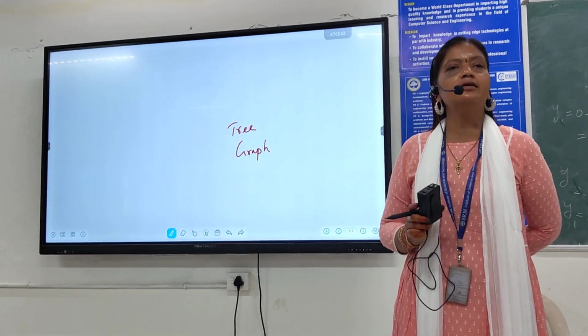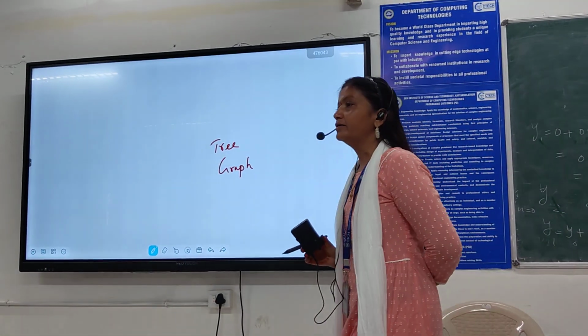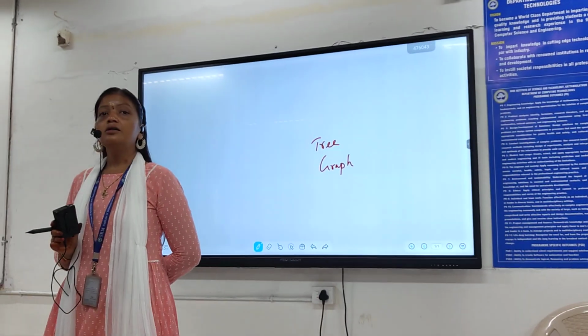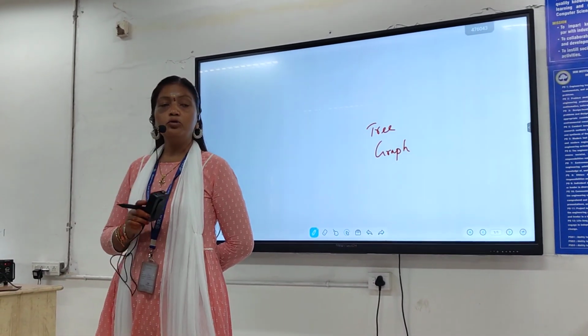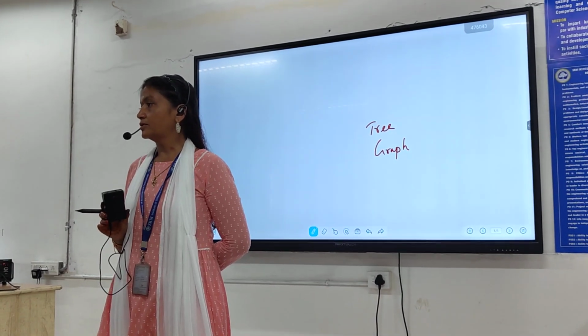What do you mean by non-linear data structure? What do you mean by non-linearity? The elements in the data structure are branched, not in a straight line. They won't be adjacent to each other in the memory location. We can insert from anywhere. Okay?